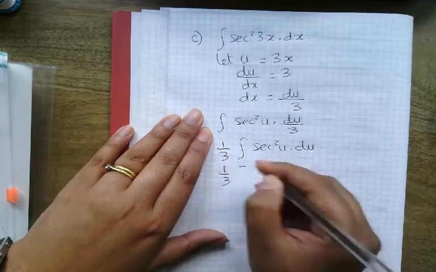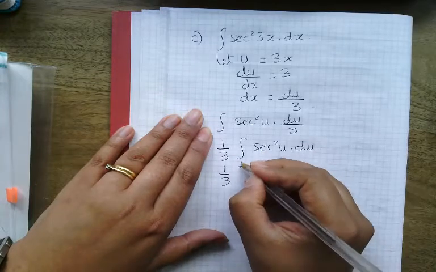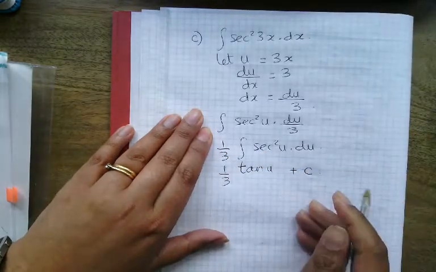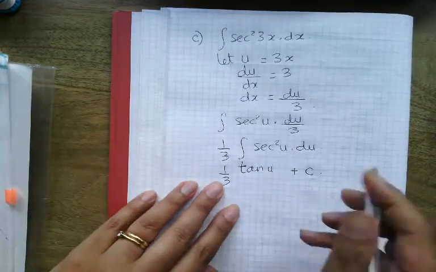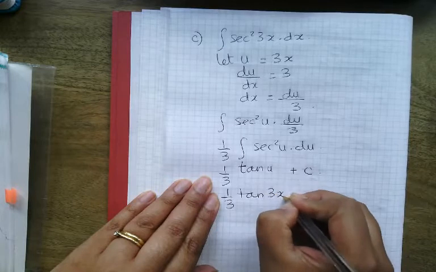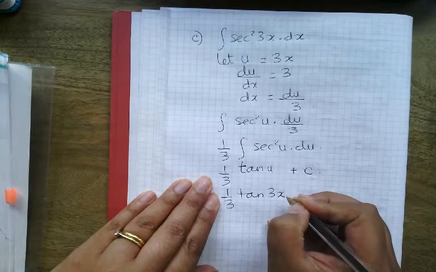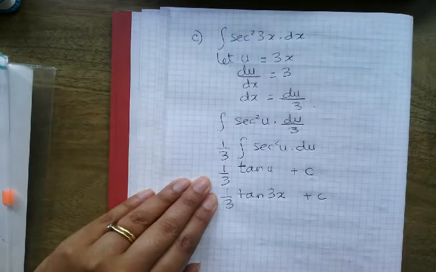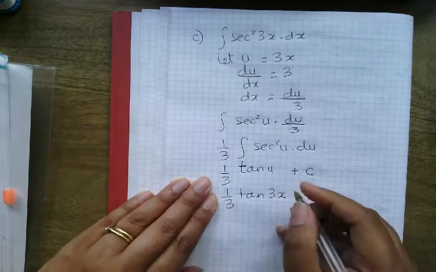Integrate sec squared u. That gives me tan u plus c. And put 3x back into u, plus c, and there we have it.